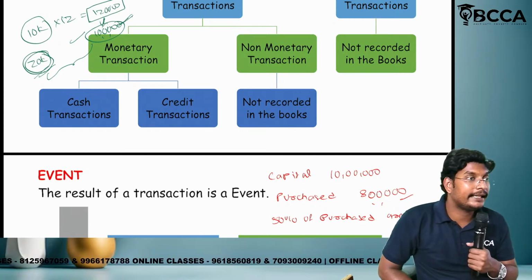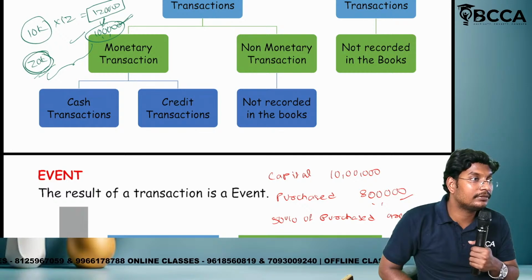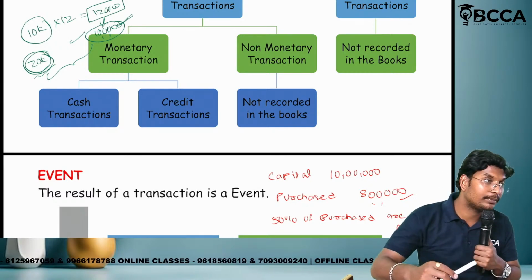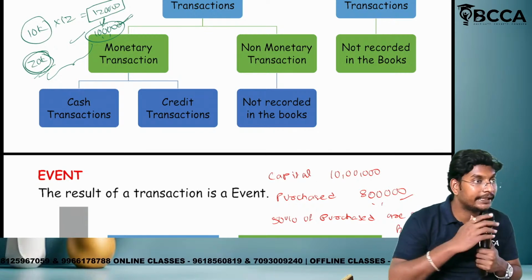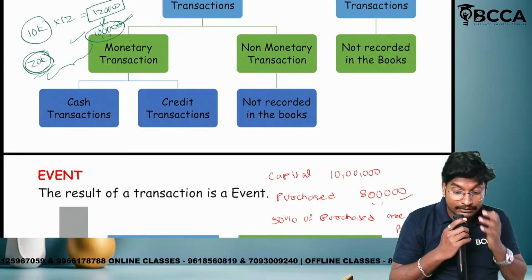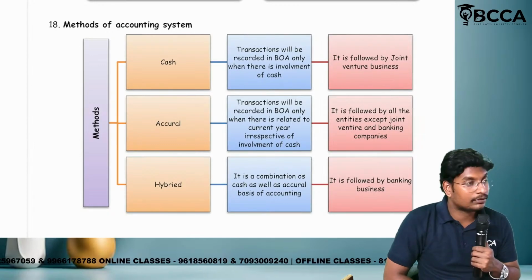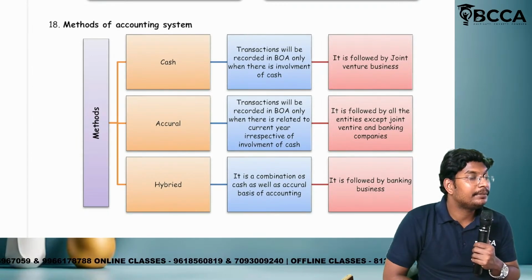If you maintain like this, it means we are maintaining the books of accounts on an accrual basis. Are you getting my point or not? This is the most important, accrual basis. Next comes the hybrid basis. Hybrid basis means what?